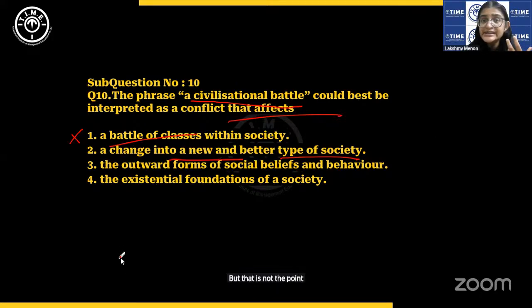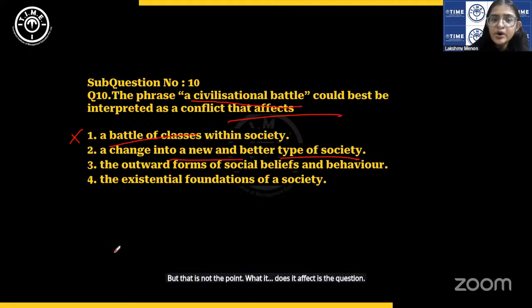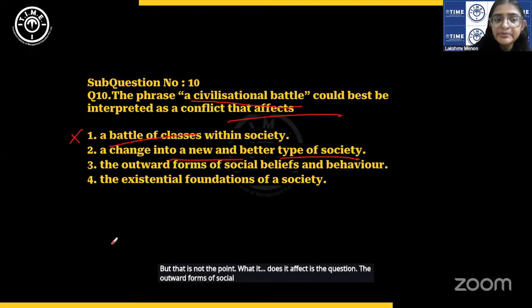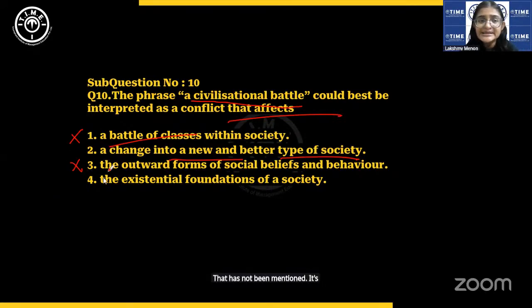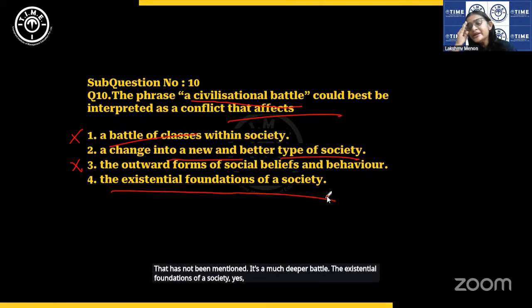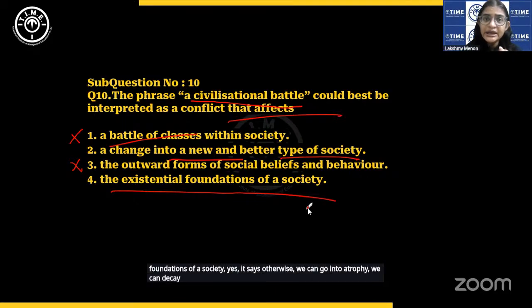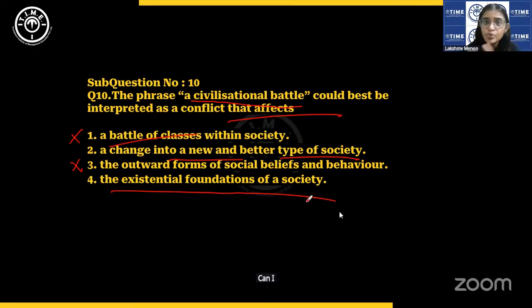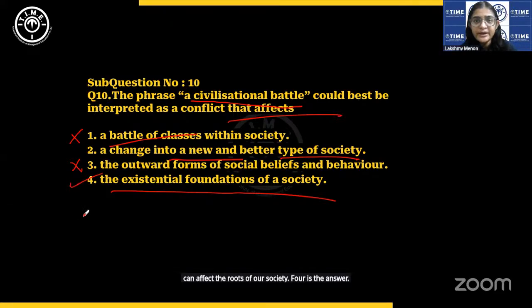What it does affect is the question. The outward forms of social beliefs and behavior, not just the outward forms. That has not been mentioned. It's a much deeper battle. The existential foundations of a society, yes, it says otherwise we can go into atrophy, we can decay, right? So it can affect the roots of our society. 4 is the answer. Okay.